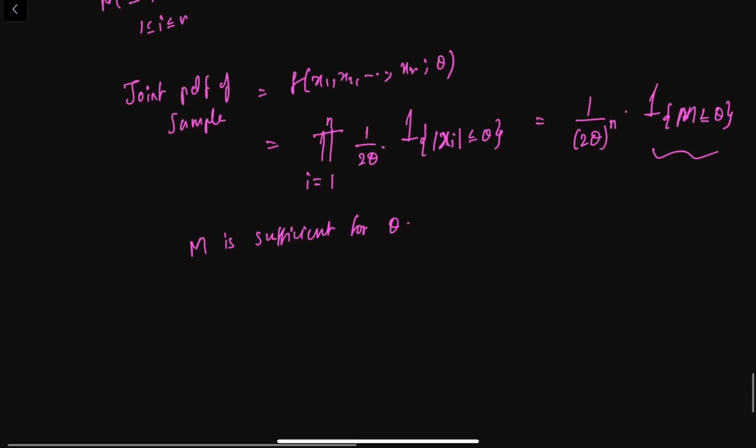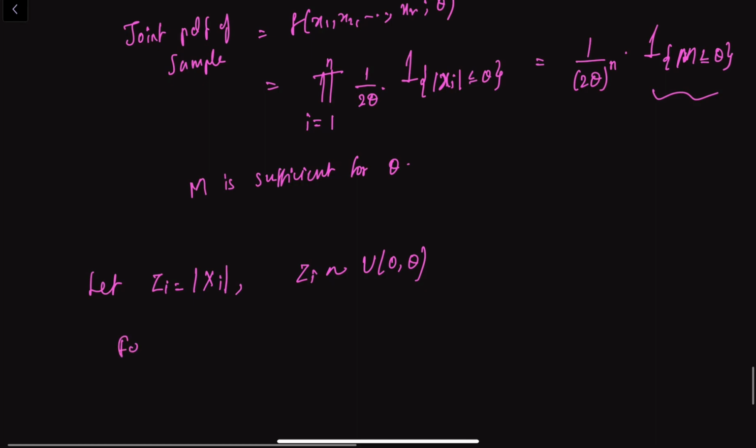Now, in order to check the completeness, let Zi be mod of Xi to find the distribution. So Zi follows uniform 0 comma theta. Now for 0 less than or equal to m less than or equal to theta, for some small m, I can say the probability of capital M less than or equal to m is nothing but the probability that the nth order statistic is less than or equal to m. That is the probability of Z1 less than or equal to m, Z2 less than or equal to m, and so on Zn less than or equal to m.